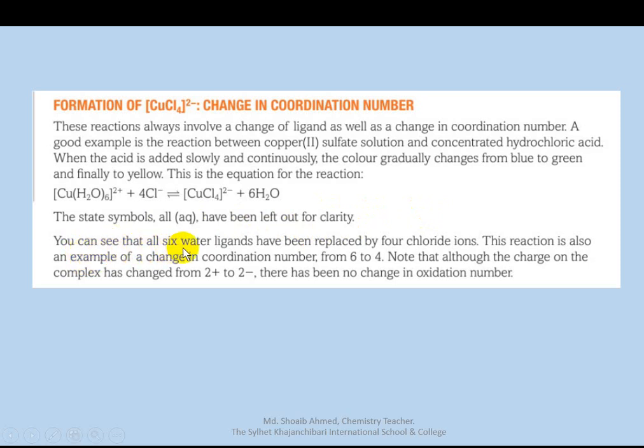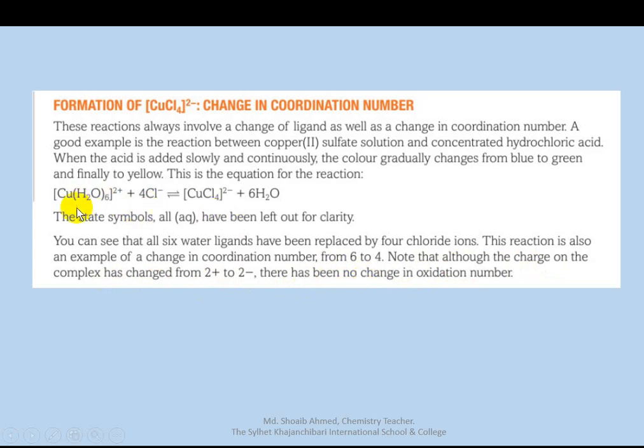We can see that all 6 ligands have been replaced by 4 chloride ions, and this reaction is also an example of a change in coordination number from 6 to 4. Note that the charge on the complex ion has changed from +2 to 2-. Here there has been no change in coordination number.